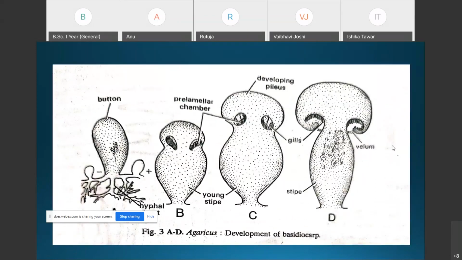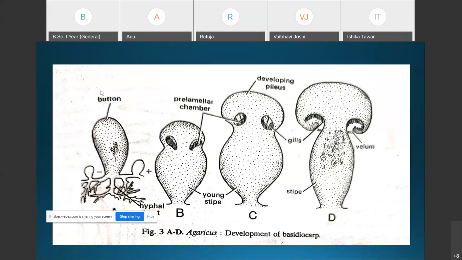Here you can see the subterranean secondary mycelium. It takes nutrients from the soil and then forms the fruiting body, or basidiocarp. These basidiocarps develop as small knot-like structures at the tips of the underground hyphae. Here you can see the underground hyphae, and on them a small knot-like structure is developed, which is called the rhizomorph. These hyphal knots enlarge gradually and give rise to the button stage.